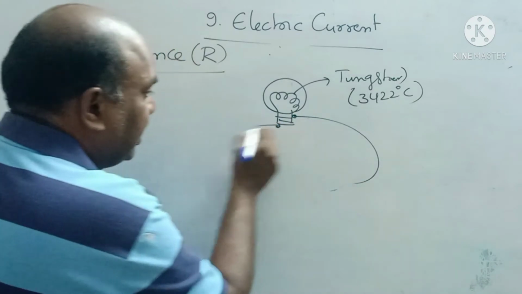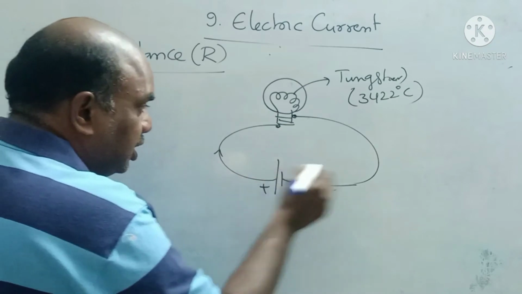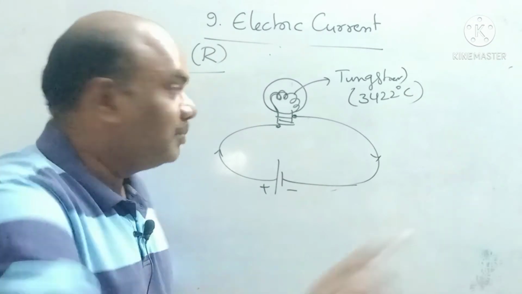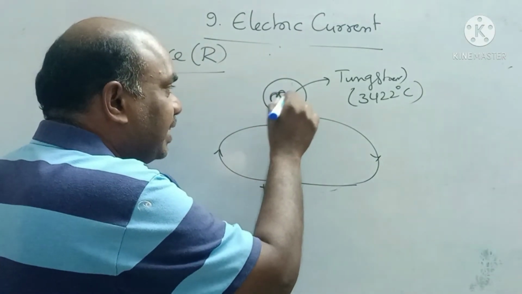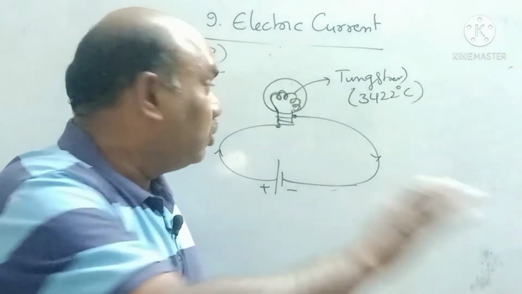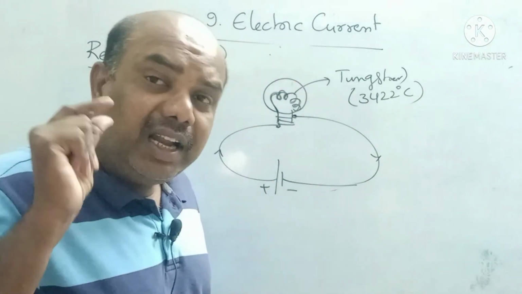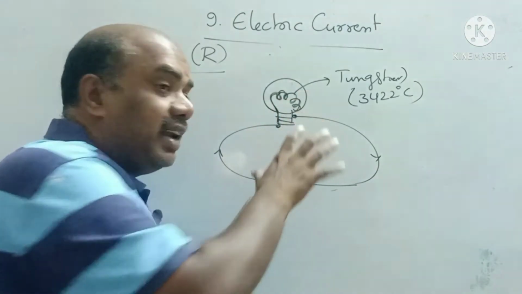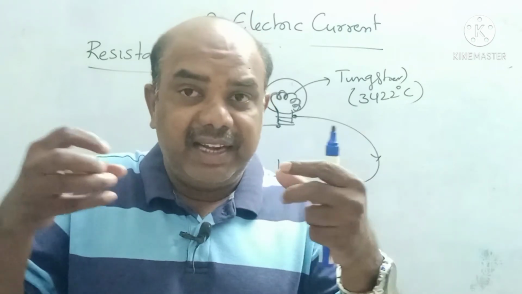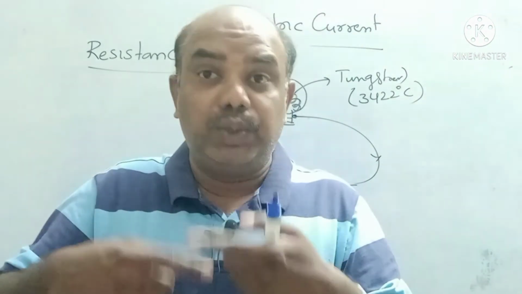Whenever these two terminals are connected to the battery, what will happen? Observe carefully, children. When electrons flow from higher potential to lower potential, this tungsten filament opposes. It stops the flow of electrons. It does not allow these electrons through the filament. So what will happen? All these electrons rapidly collide with each other inside the tungsten filament, so that it converts into heat energy.